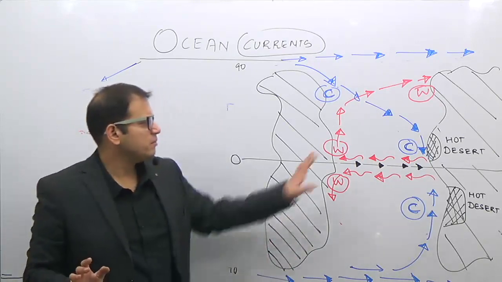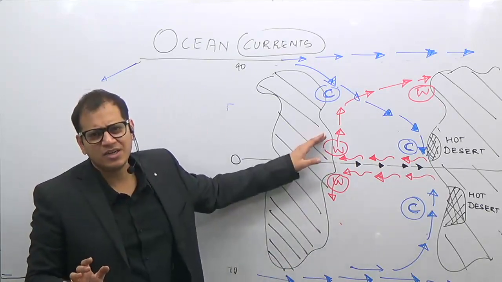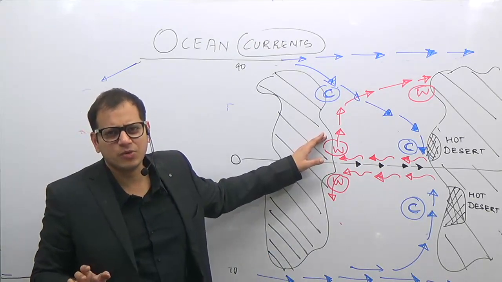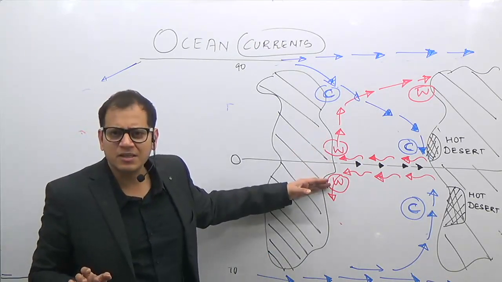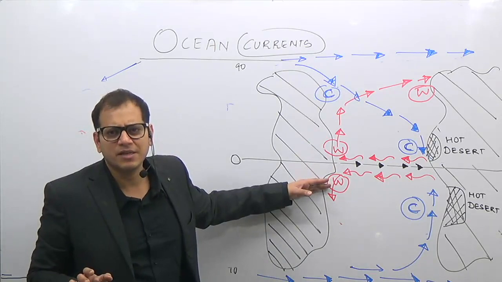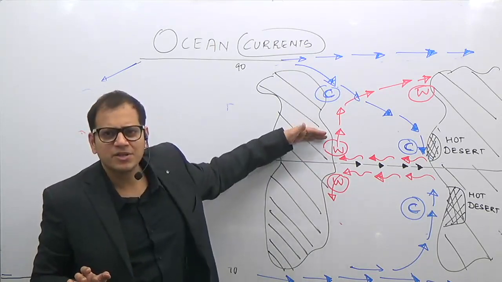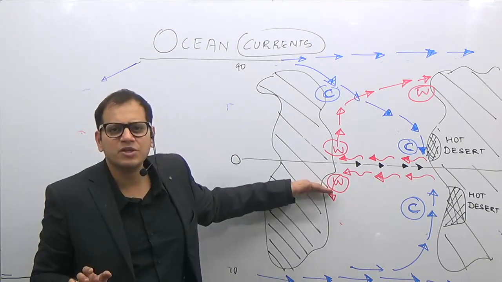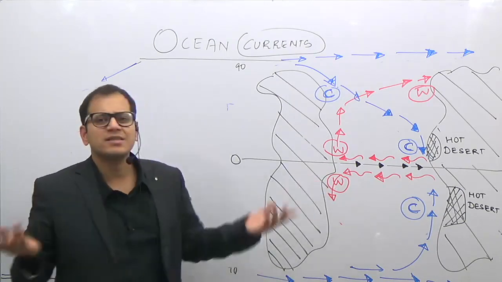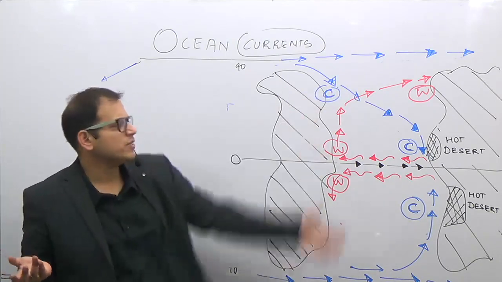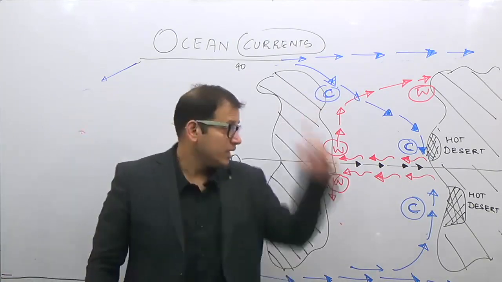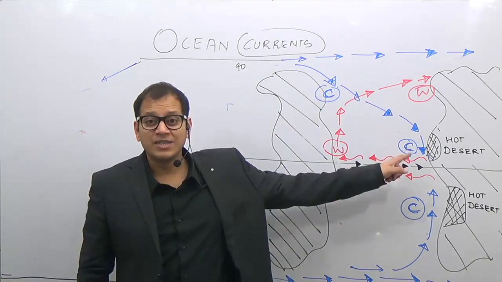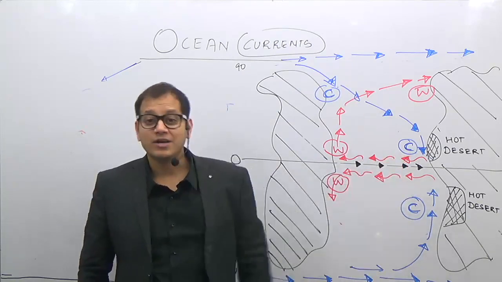So what you have to remember, W. If it is in the Atlantic Ocean, give it a name in the northern hemisphere as the Gulf Stream. If it is in the southern Atlantic Ocean, give it a name as the Brazilian current. In the North Pacific Ocean, give it the name of the Kuroshio system. In the South Pacific Ocean, give it the name of the East Australian current. So this is the general idea of an ocean current. The same applies to the cold currents also. Remember, in the lower latitudes, the cold currents are near the hot deserts of the world.